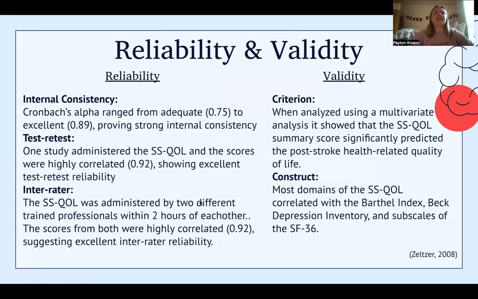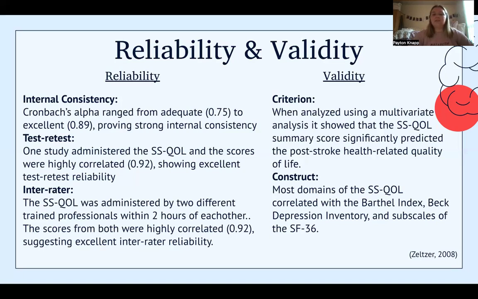For reliability and validity, overall it had pretty good reliability and validity. For internal consistency, Cronbach's alpha ranged from adequate at 0.75 to excellent at 0.89, proving that there's a strong internal consistency. Test-retest, one study administered the SS-QOL and the scores were highly correlated with a 0.92, showing excellent test-retest reliability. And inter-rater reliability, the SS-QOL was administered by 2 different trained professionals within 2 hours of each other. The scores from both were highly correlated, again at a 0.92, suggesting that there's excellent inter-rater reliability.